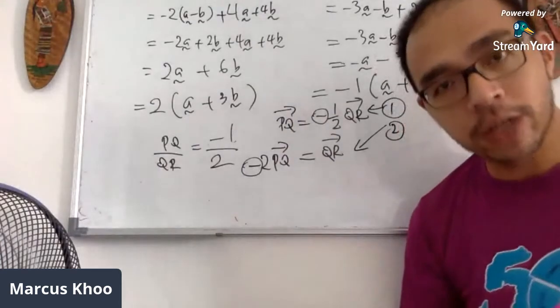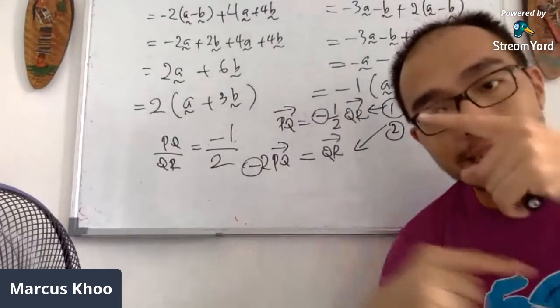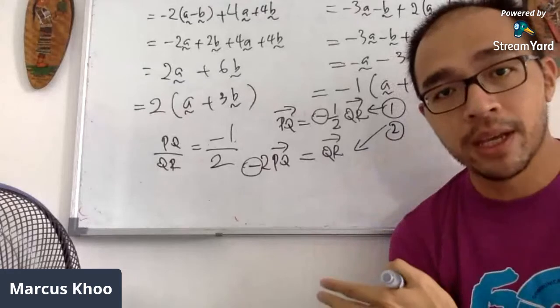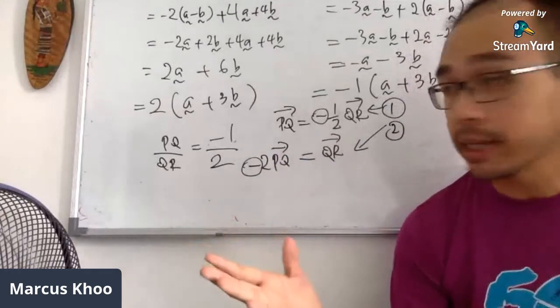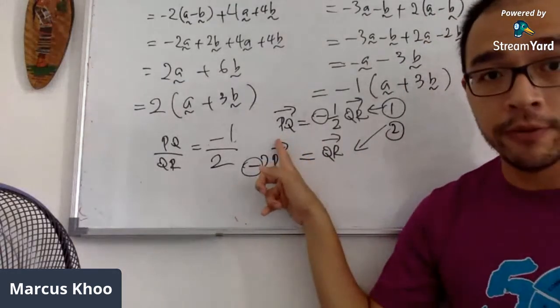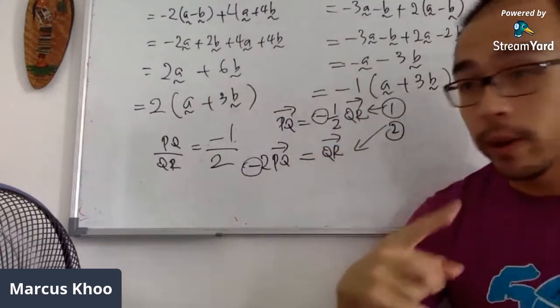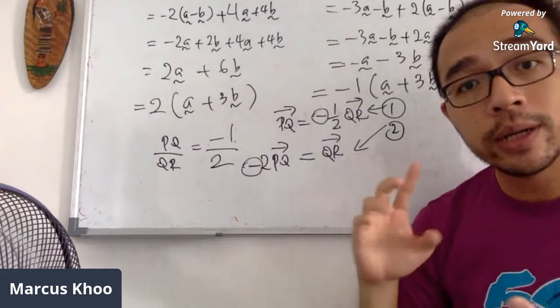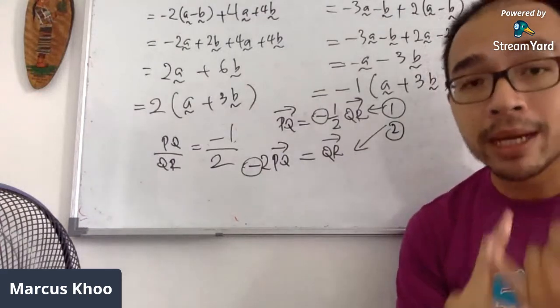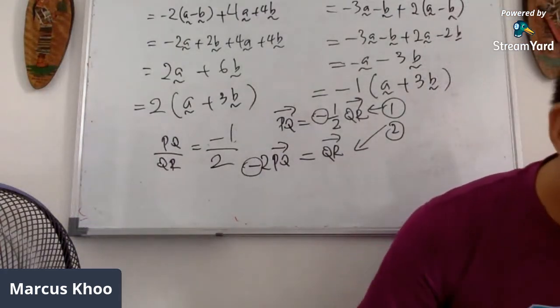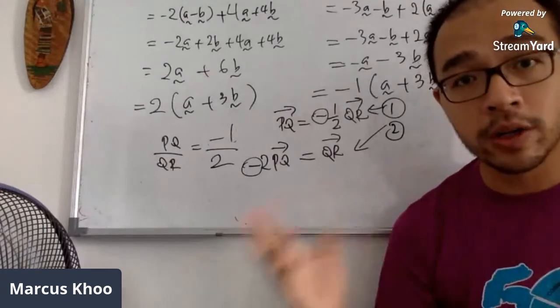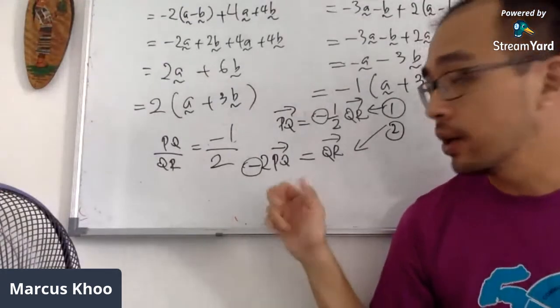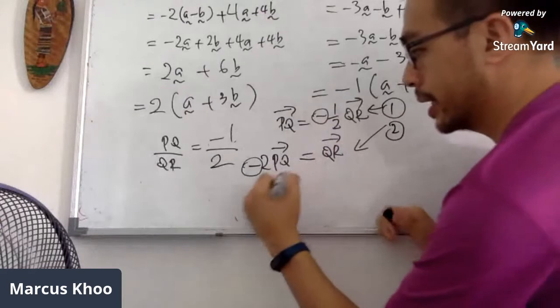line. They could be collinear, but their vectors are different. The direction is different, because one is positive and one is negative. PQ is positive, QR is negative, or the other way, PQ is negative, QR is positive. So the answer for that is no, because the value of the constant is negative.